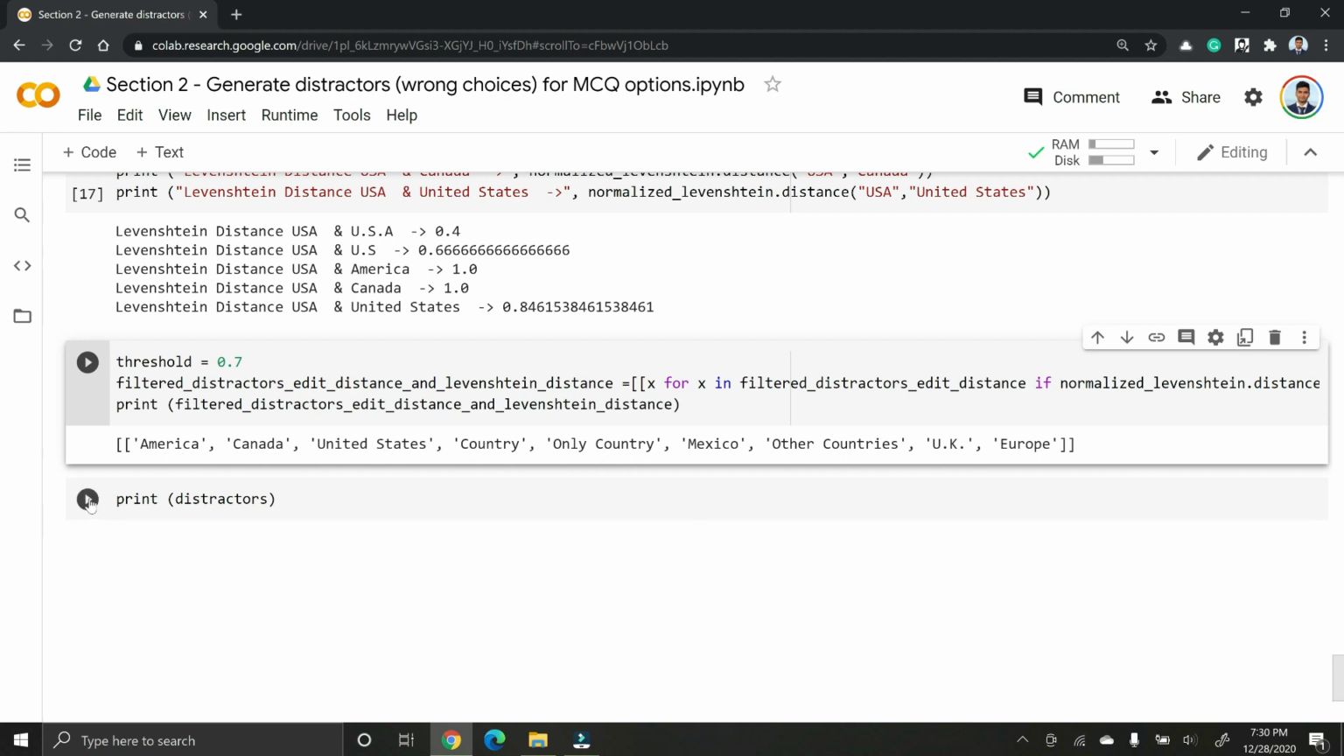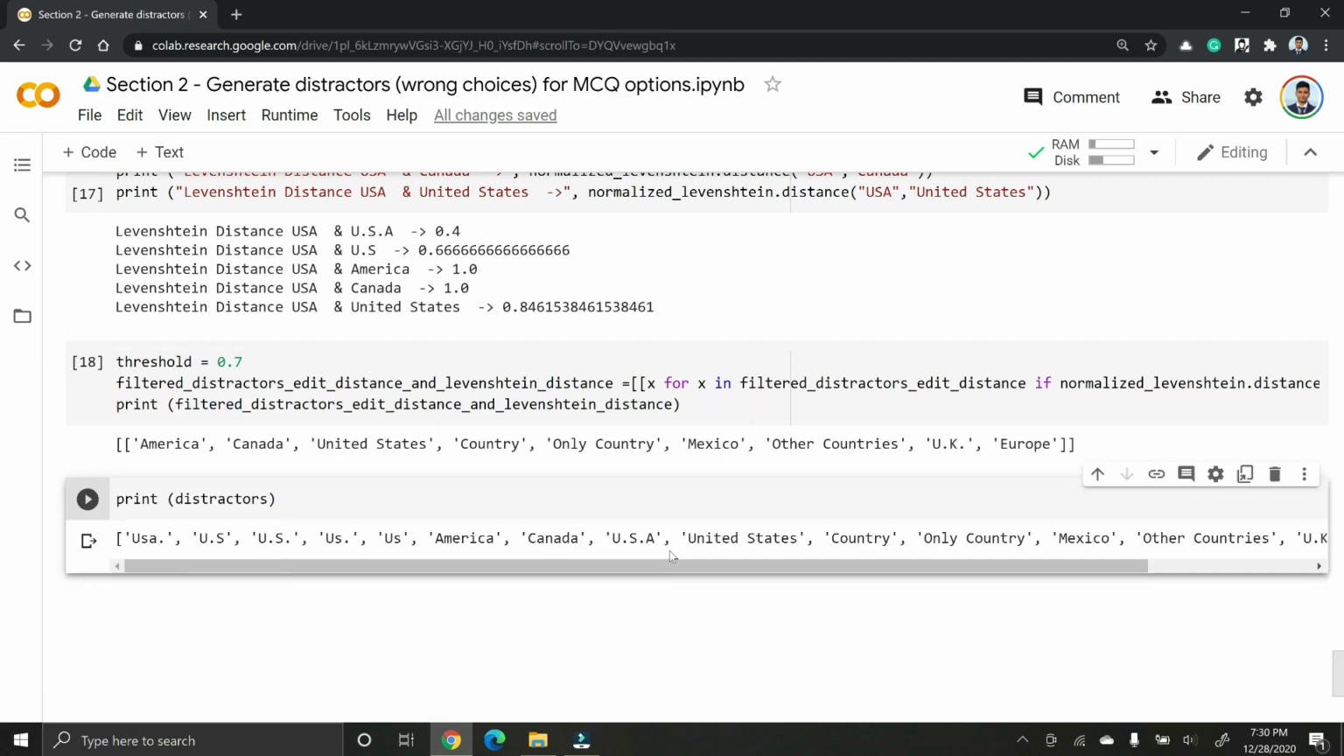We can compare with the original list that we got from Sense2Vec. From the Sense2Vec algorithm, we got all these words as distractors: USA dot, US, US dot, things like this, U dot S dot A. Now we applied the Levenshtein distance algorithm as well as the edits function that we created, and we obtained these things.